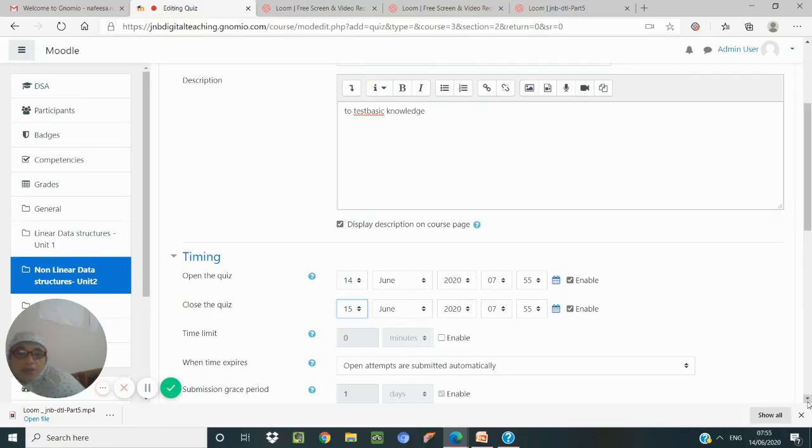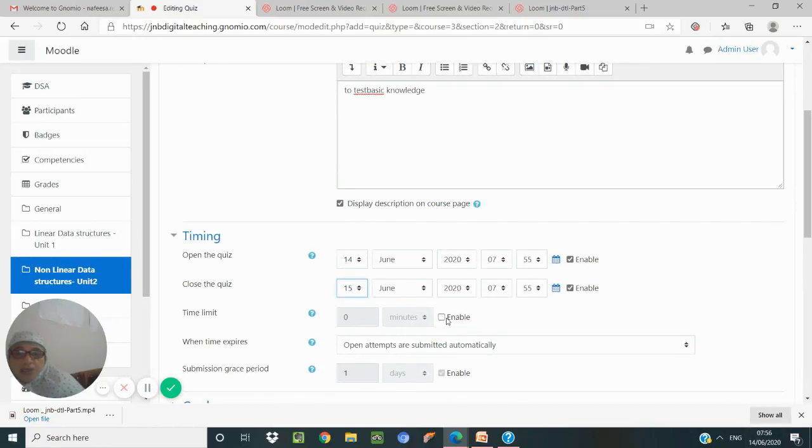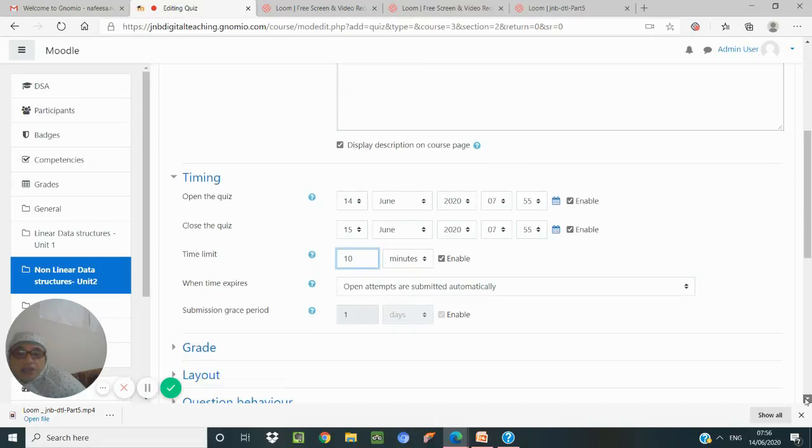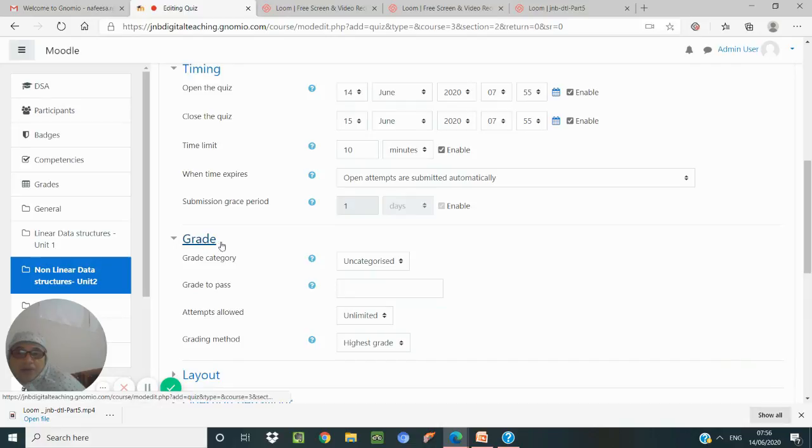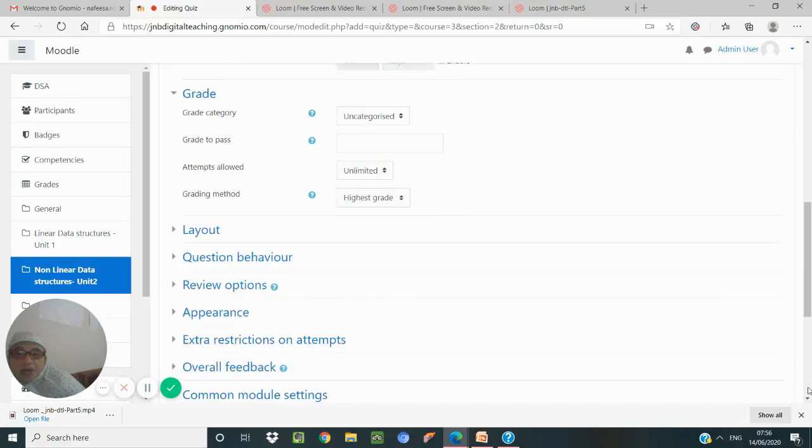And the time limit for taking up the quiz, how much time we are giving, 10 minutes like that. Okay, and whether we are giving any grace period, what is the grading we are giving, how to grade pass like that.